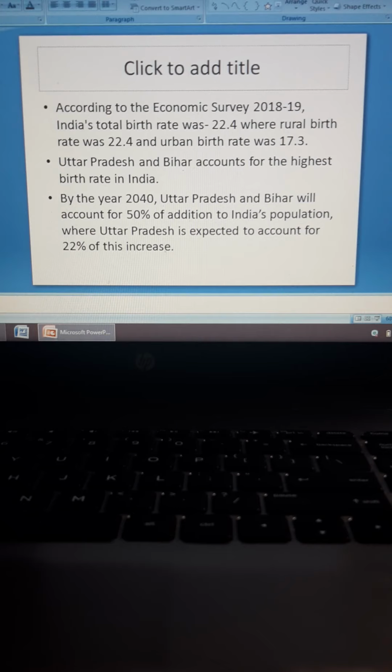So it is expected that Uttar Pradesh and Bihar by 2040 will be held accountable for about half of the country's population increase, where Uttar Pradesh is expected to account for 22% of this increase.